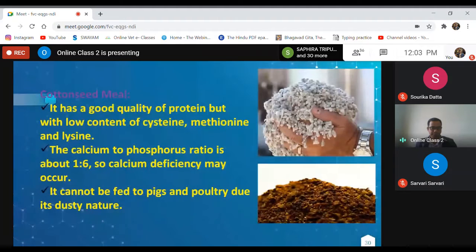Cottonseed meal. This seed of the cotton can be ground, and after that we can feed it to the animals. It has a good quality protein but is low in cysteine, methionine, and lysine. The calcium and phosphorus ratio is about 1:6, so calcium deficiency may occur. It cannot be fed to pig and poultry due to its dusty nature. It can be fed only to ruminant animals.